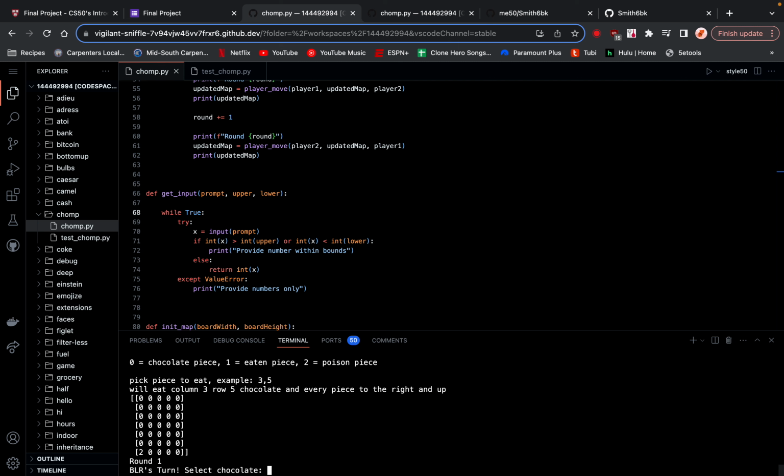So then it presents you with a screen where 0s are chocolate pieces you could take, 1s are eaten, and 2 is the poison piece. So if at any point you're required to take the poison piece, you lose the game.